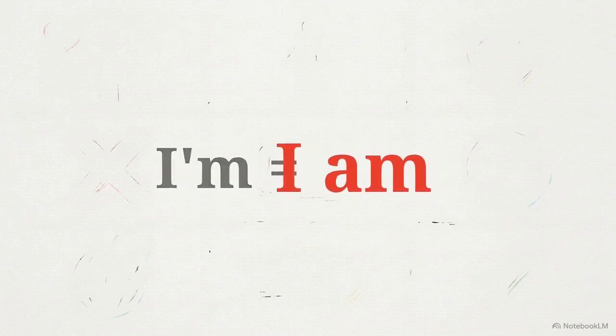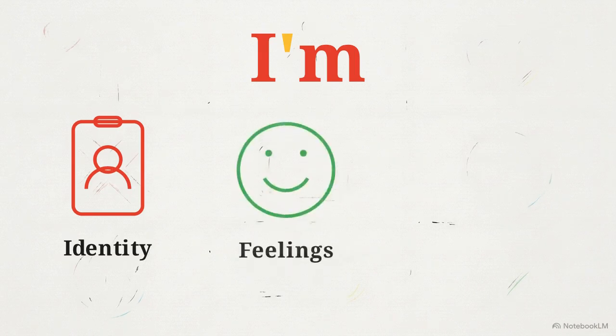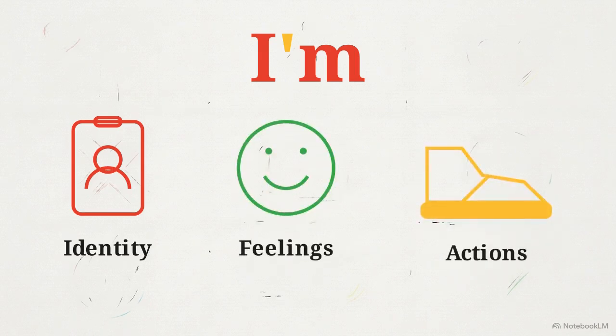I'm equals I am. When speaking naturally, we rarely say both words separately. We drop the letter A and slide the remaining letters together to make a shortcut, I'm. Understanding this single short word is the required starting point for sharing who you are, how you feel, and what you are doing right now.